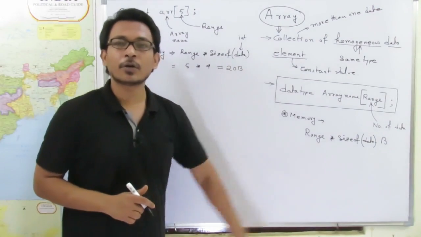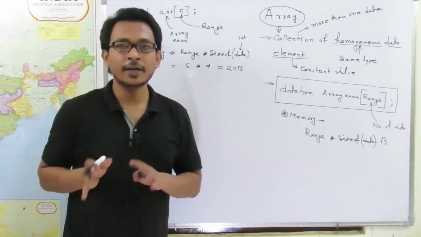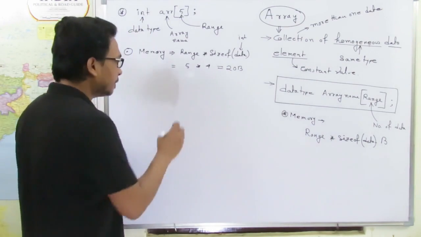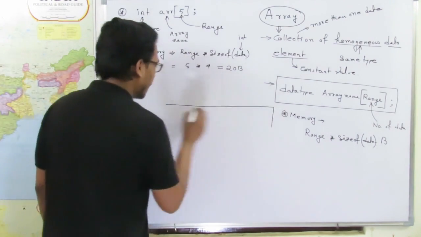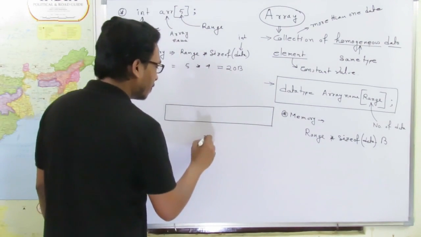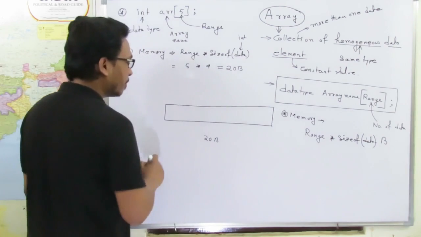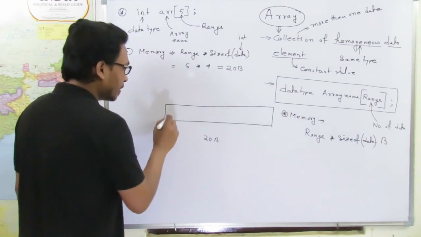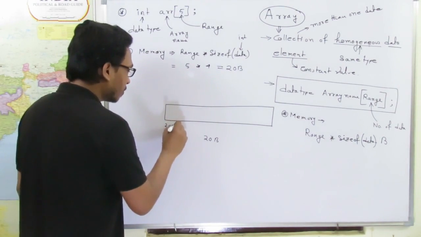Now how will the system allocate those 20 bytes of memory? From memory, the system will create a 20 byte memory block. Here we have a 20 byte memory block, and let's say the base address of this memory block is 2001.